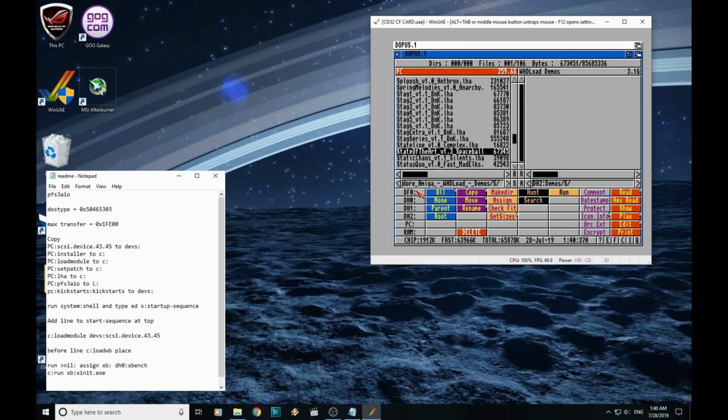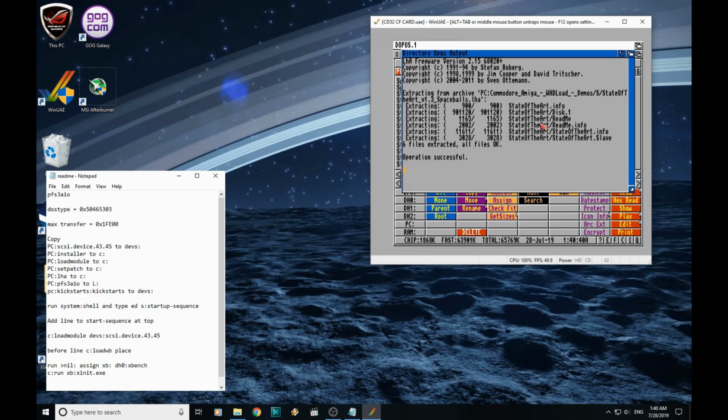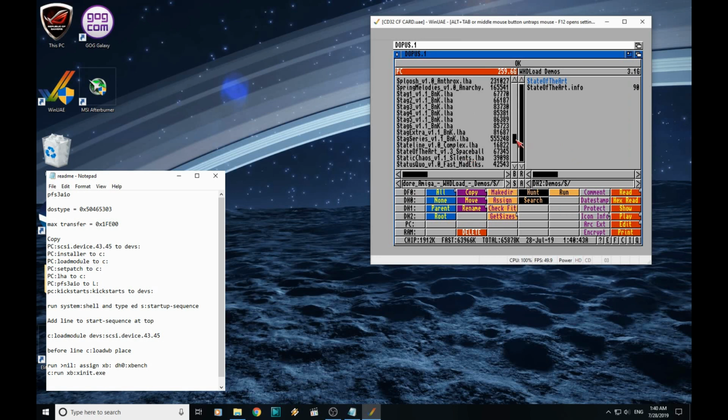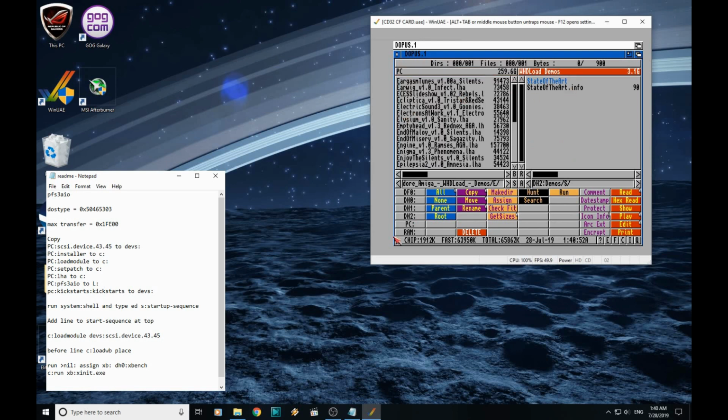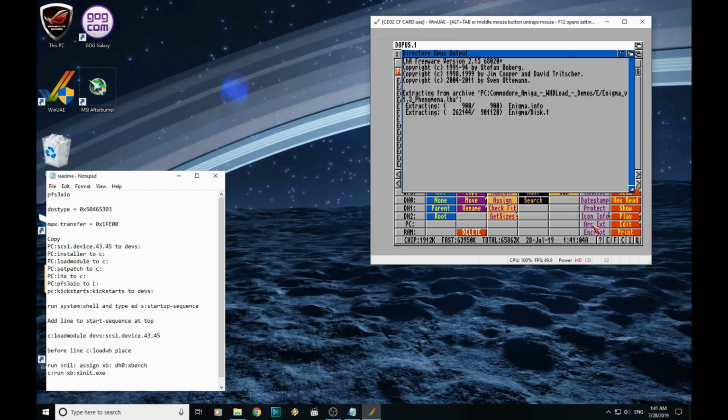There it is. We'll extract that one. And then a favorite of mine, under E. Where is it? Enigma is a brilliant demo. We'll extract that one too.